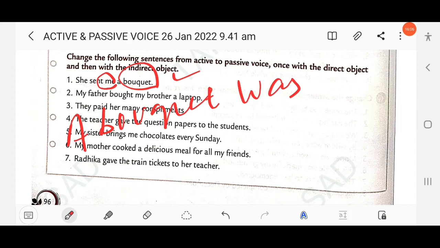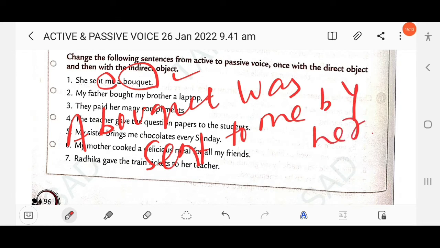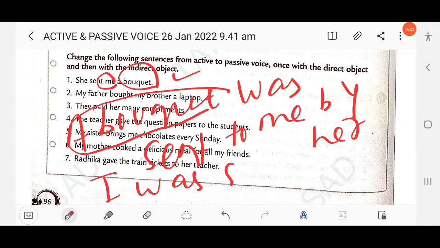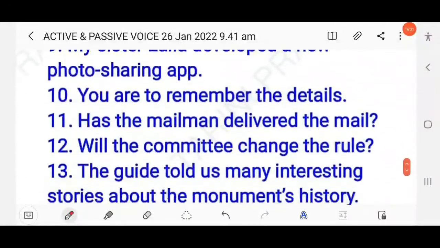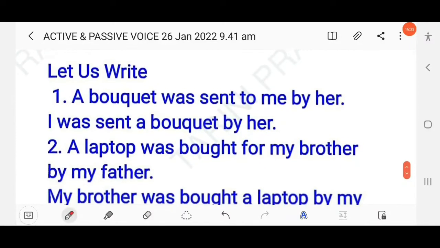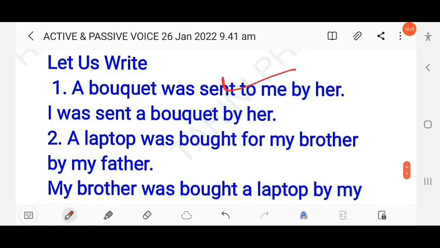A bucket was sent to me by her. This is using the direct object. Then with the indirect object, me: I was sent a bucket by her. Clear? Here the answer: a bucket was sent to me by her. I was sent a bucket by her.